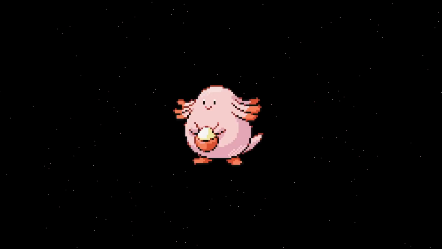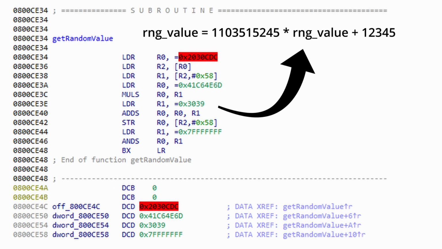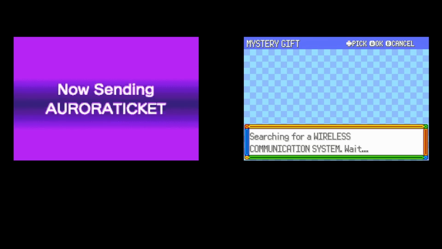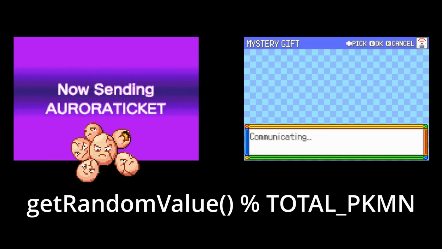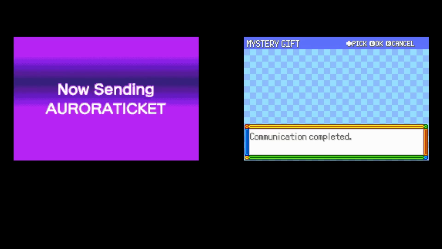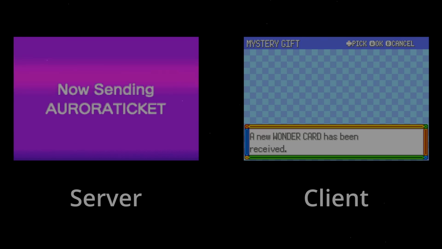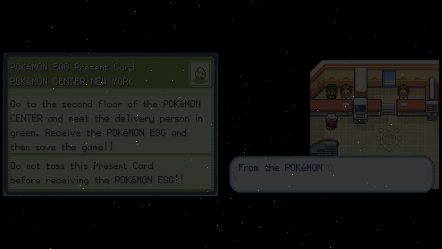Let's take a look at how we added randomization to the server. In the Aurora ticket ROM there is an unused RNG function. We need to utilize this function to get a random value every time we're about to send the script to the games. To understand this more, let's take a look at how the communication for Mystery Gift works between the server and the client. In order to send the Wonder Card and RAM script to the games, we need to go through a few steps.